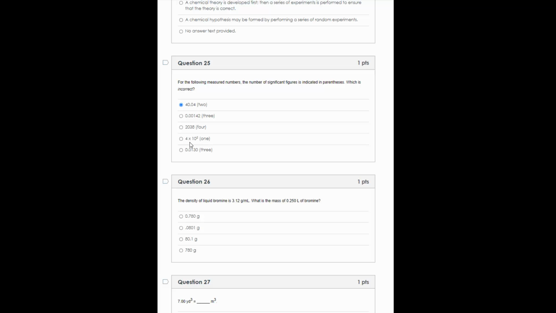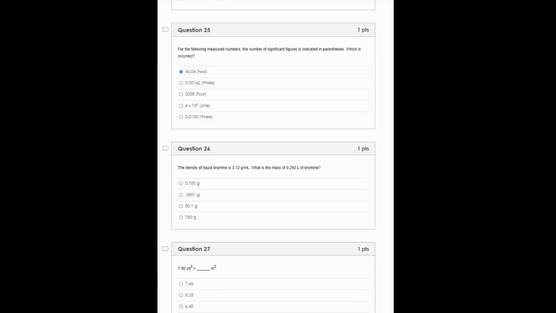That is correct. When using scientific notation, only the significant digits of the coefficient part identify how many significant digits there are. The exponent is not part of figuring out the significant figures. 0.0130 has 3 significant figures. That is correct. The non-zero digits are significant, and then the 0 to the right of the non-zero digits is also significant in this case. So for number 25, it's 40.04.